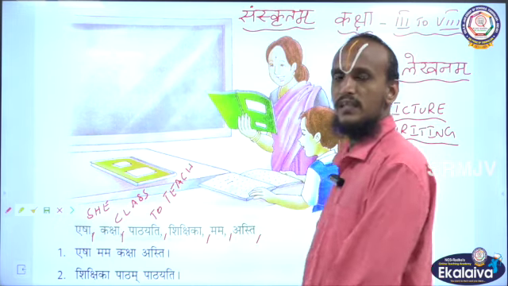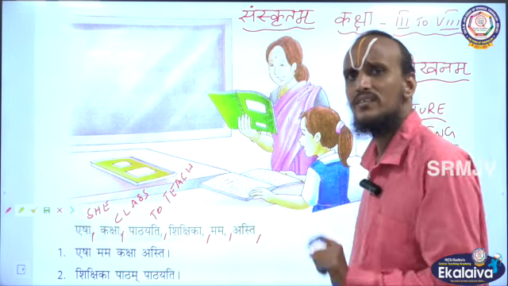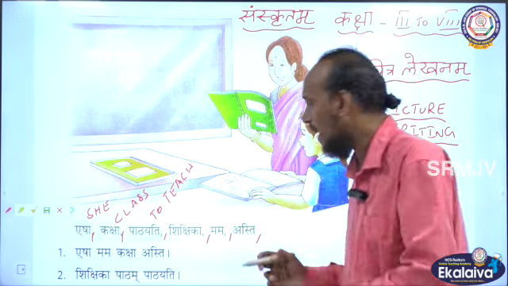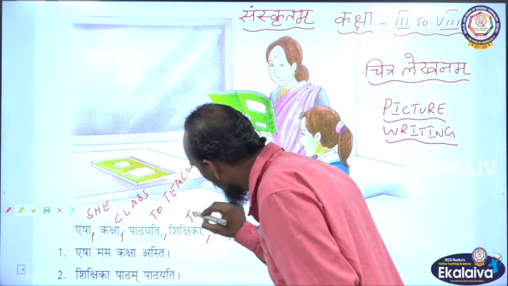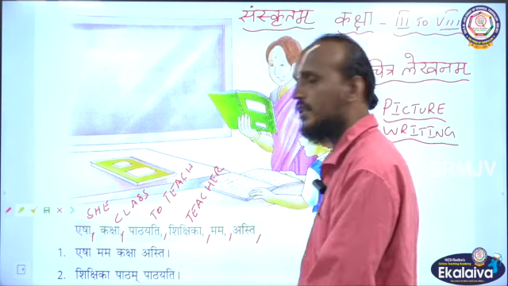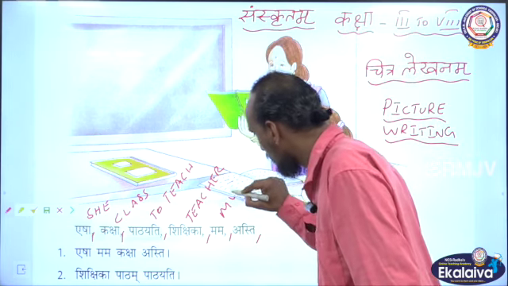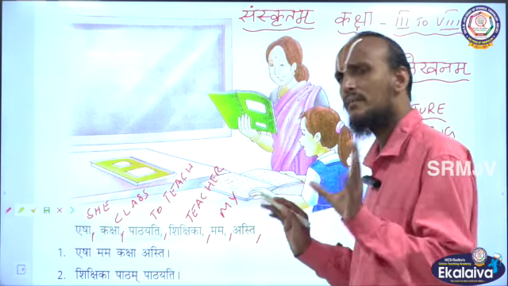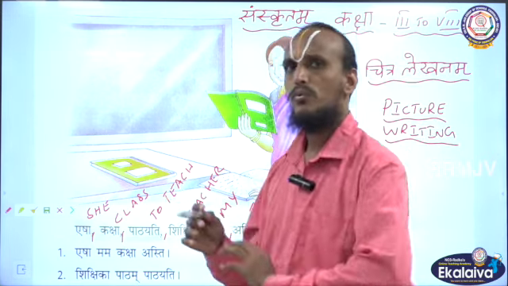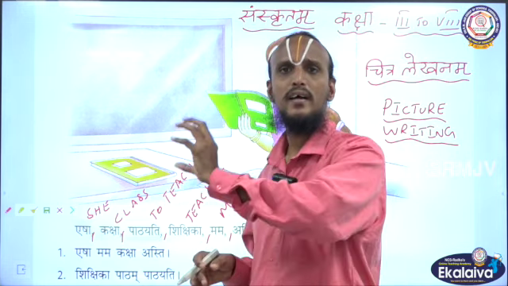Okay, children? Then Sikshika. Who is called as Sikshika? Sikshika means teacher. You see here a teacher, right? Teacher is called as Shikshika. Then Mama. Mama means my. Asti. Asti means is. Okay, children? Then what you have to do? You have to identify what are all the nouns, what are all the pronouns, and what are all the verbs.